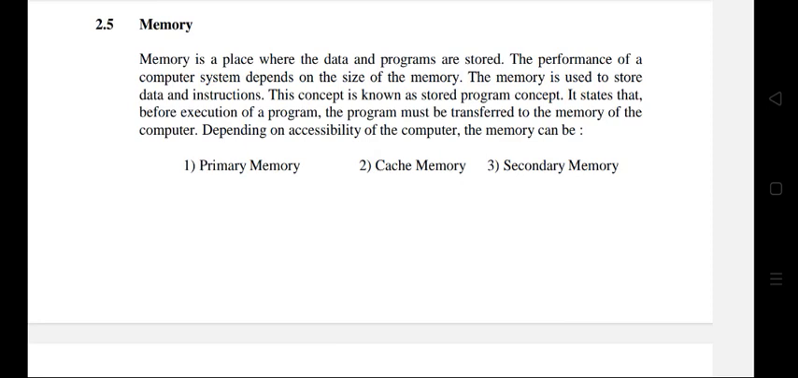Memory. Memory is a place where the data and programs are stored. The performance of a computer system depends on the size of the memory. The memory is used to store data and instructions. This concept is known as the stored program concept. It states that before execution of a program, the program must be transferred to the memory of the computer. Depending on accessibility of the computer, the memory can be primary memory, cache memory, or secondary memory.